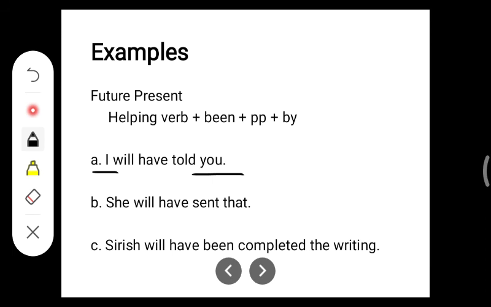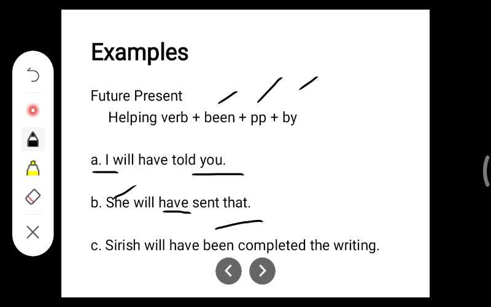Now next, she will have sent that. What will be the answer now? That becomes it. It, modal will, helping verb have, again been, sent is sent, by, she becomes her. It will have been sent by her.